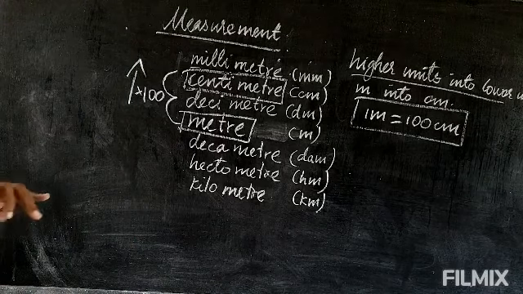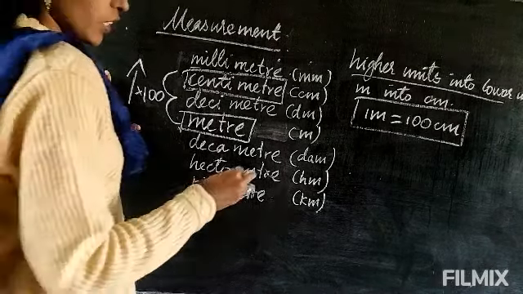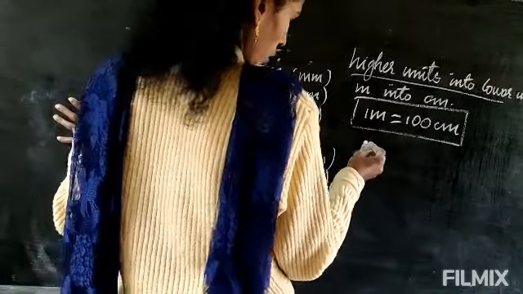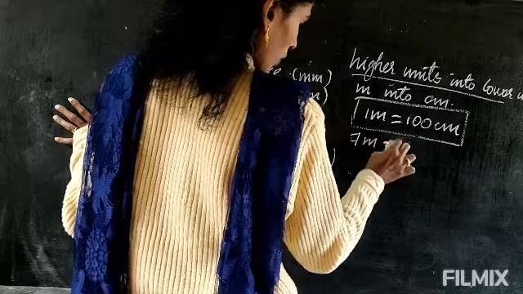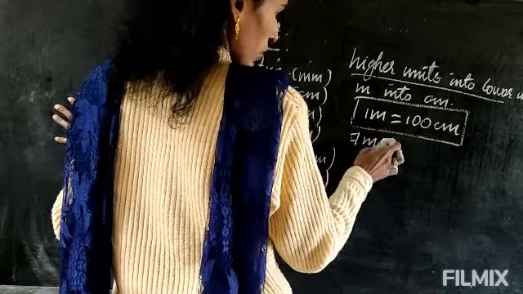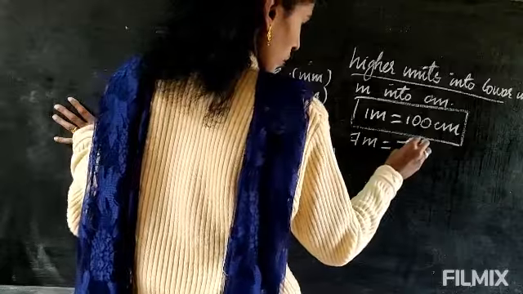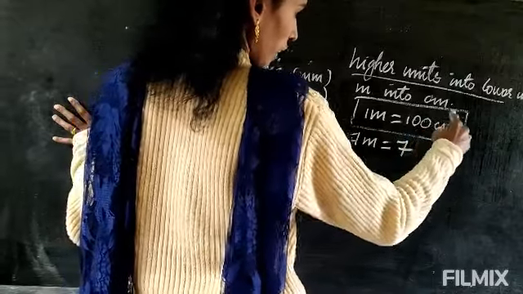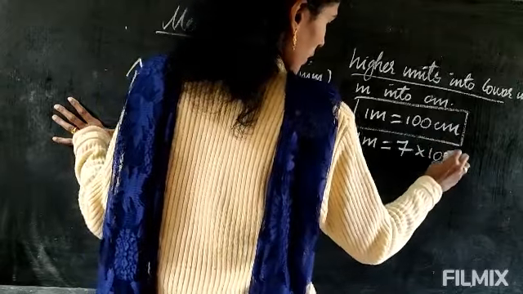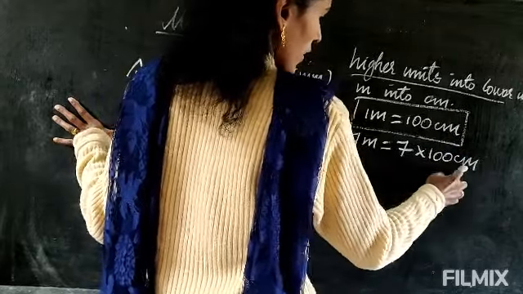Okay, now for this let's see the example. Suppose 7 meter is there, you have to convert into centimeter. So 1 meter is 100 centimeter, so it will be 7 multiplied by 100 centimeter. Don't write only 100, you have to write 100 centimeter.